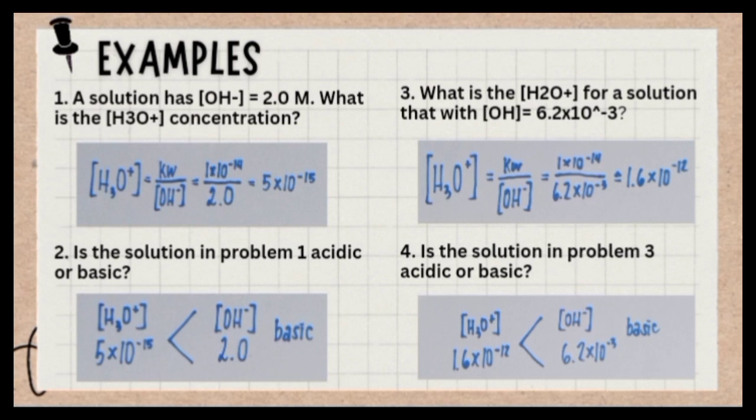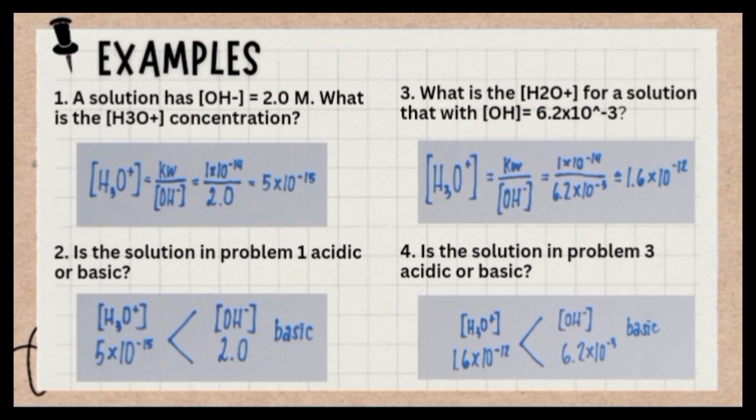The third question is, what is the H3O+ concentration for a solution with a given OH-? So again, we want to use Kw, so we are doing the exact same calculation. H3O+ is equal to Kw divided by OH-. Kw is 1 times 10 to the minus 14. OH- is 6.2 times 10 to the minus 3. So, do the calculation. 1 times 10 to the minus 14 divided by 6.2 times 10 to the minus 3. So the answer is 1.6 times 10 to the minus 12.